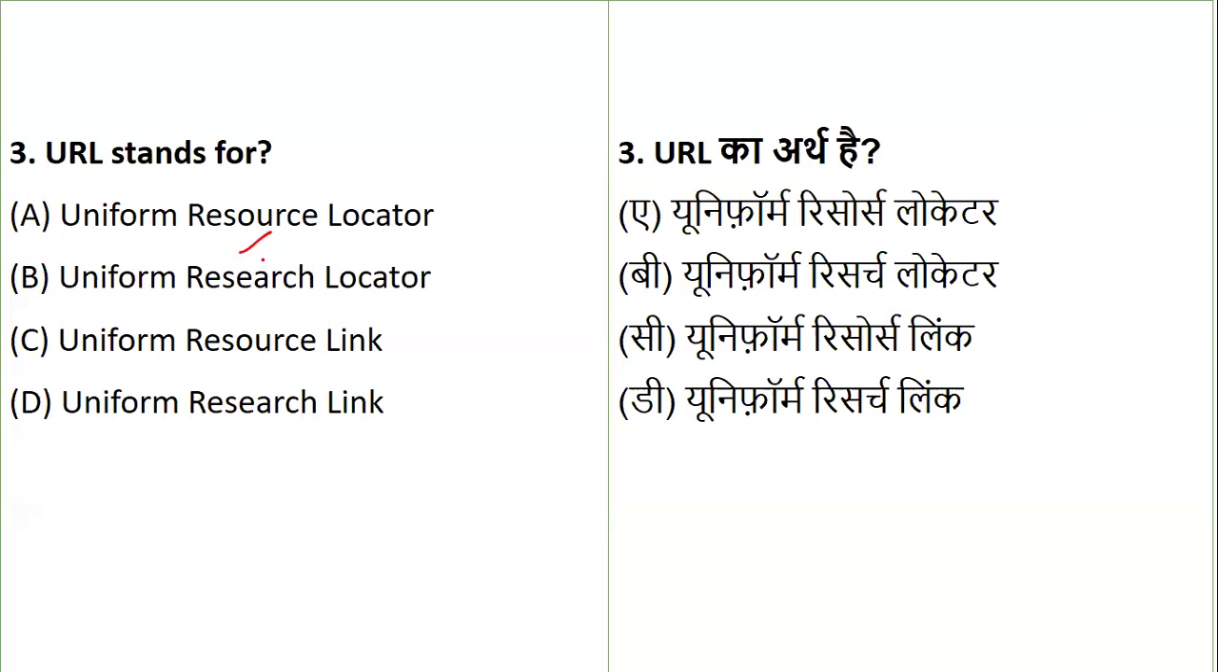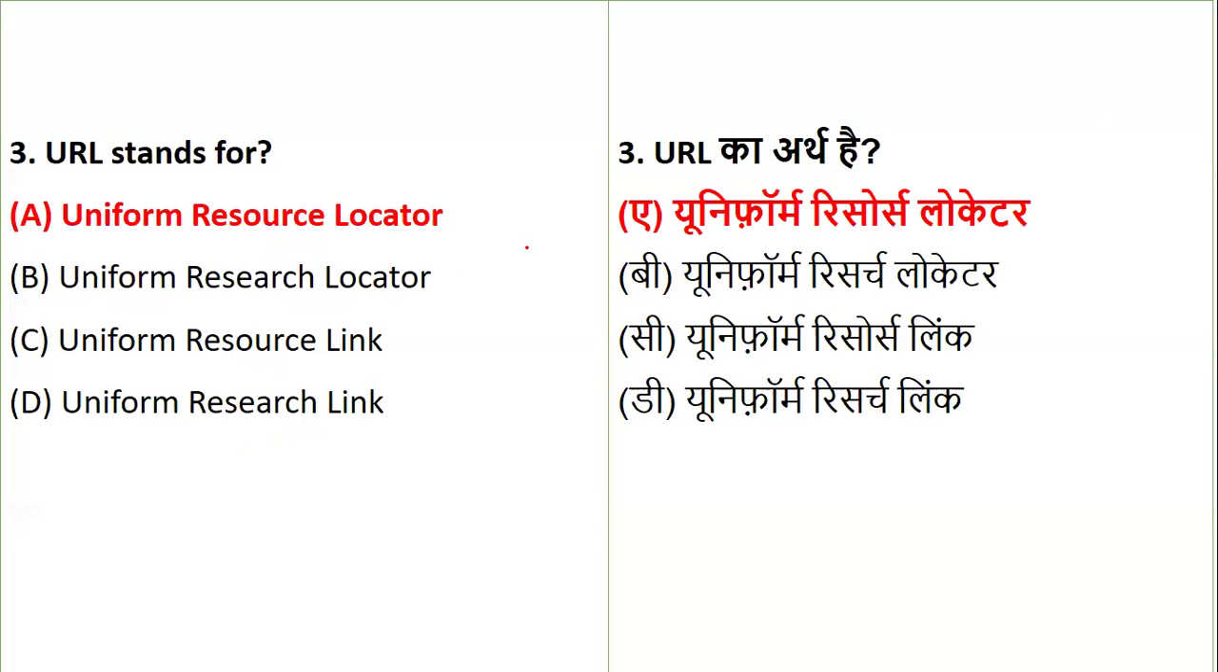So URL is uniform resource locator, uniform research locator, resource link, or research link. Coming to the full form, it is basically the uniform resource locator. So it is a locator, a uniform resource locator, right? For any student from a non-IT background who has no idea about it, let me tell you, it is the address of a unique resource on the web.